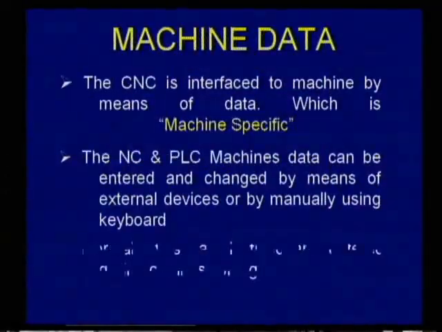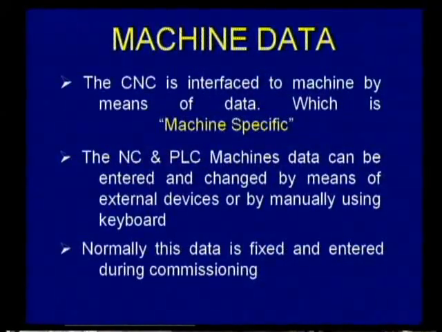Next is machine data. At first, we have to know what we mean by machine data. The CNC is interfaced to the machine by means of data which is machine specific. The NC and PLC machine data can be entered and changed by means of external devices or manually using the keyboard. Normally, this data is fixed and entered during commissioning. Whenever you purchase any CNC machine, they will supply the specific data related to that particular machine.